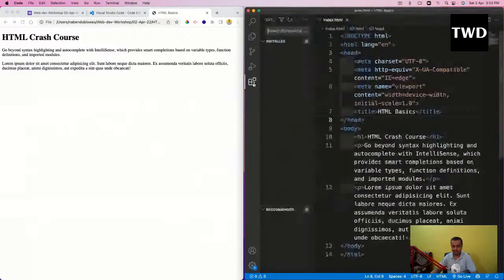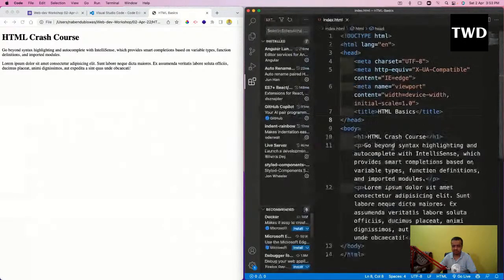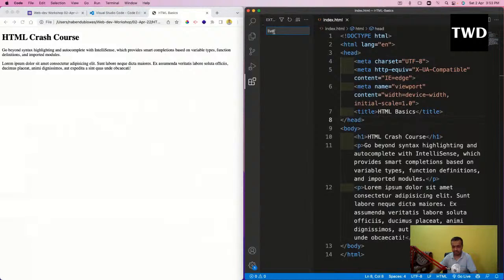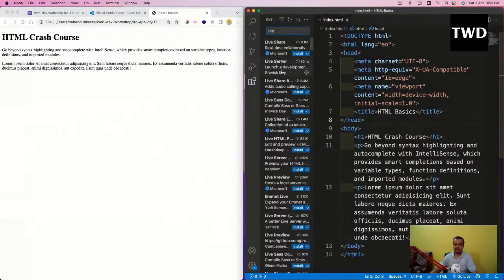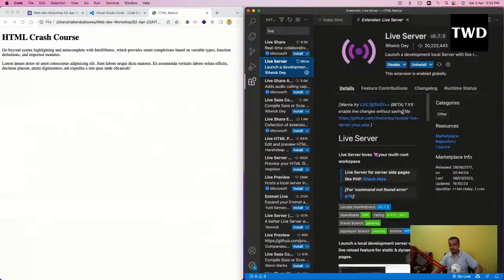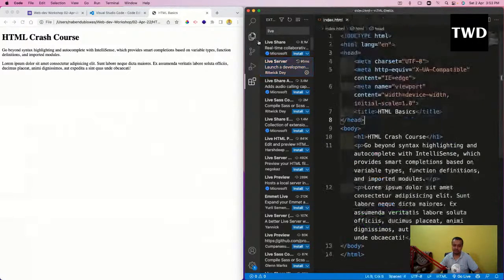If you go here to the extensions and search for something known as live server, generally nowadays it is coming as the second one. Live server is something that will come from Ritwick Dey. If you have not installed it, you're going to see something like enable or install, so you click it. For me it is showing disable because I have already installed it. So I will close it.